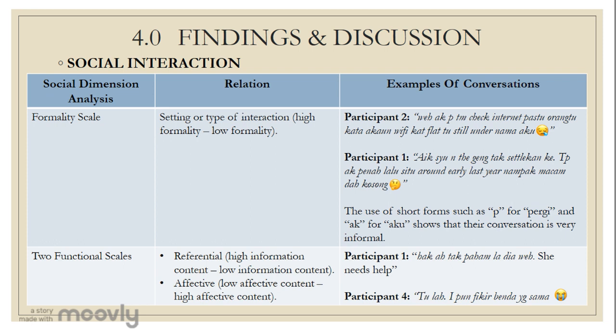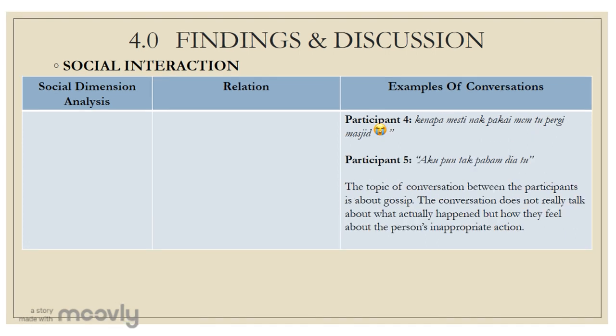The last one is related to the information content and also affective content. From the conversations, the participants are gossiping about one of their batchmates who did not dress appropriately for the mosque. The conversation did not really talk about what actually happened, but rather condemned the person's inappropriate action. These scales are associated with the purpose or topic of interaction, and the interaction between the participants has low information content but high affective content.